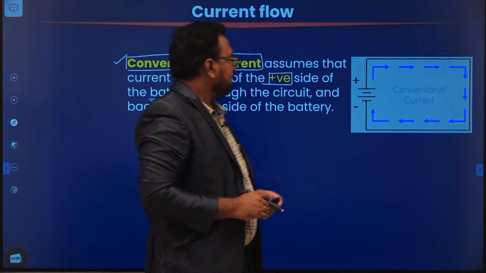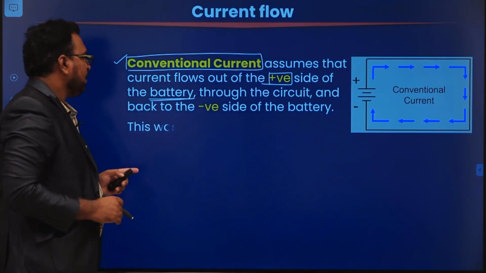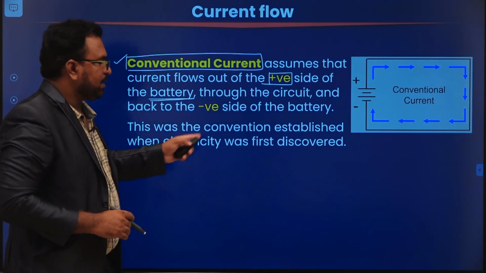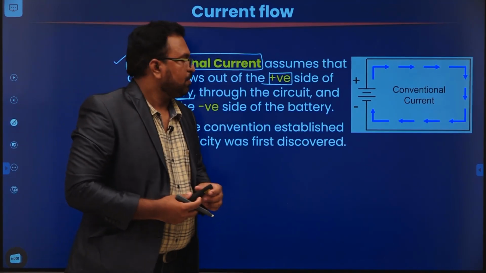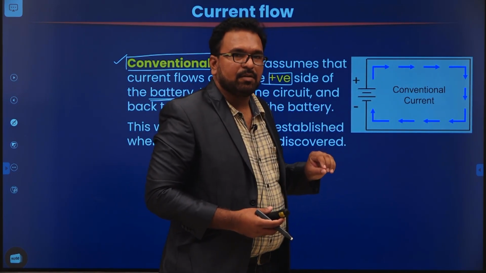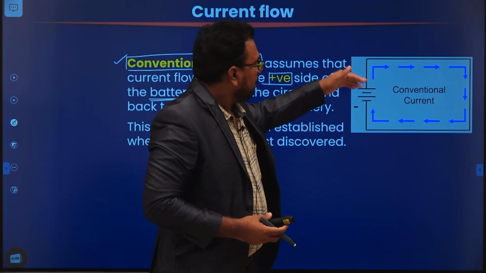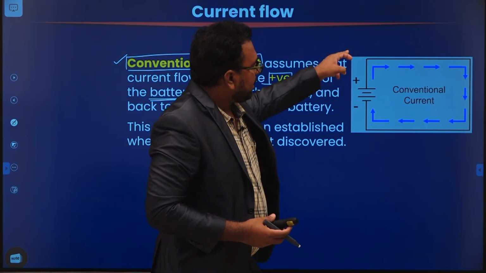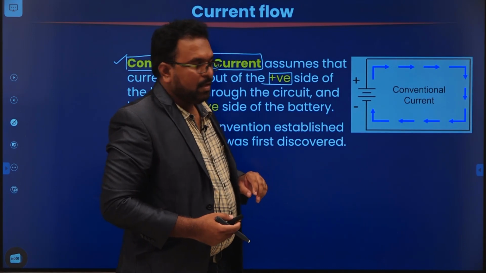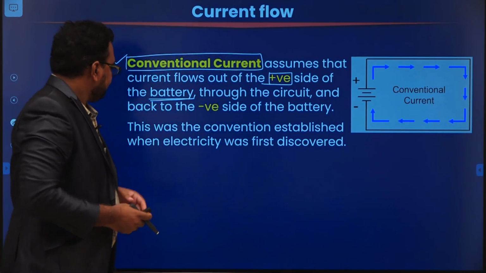This convention was established when electricity was first discovered. This is the conventional current. How does this conventional current flow? It will come out of the positive terminal of the battery, go through the circuit and come back to the negative terminal. But what is the actual electron flow?